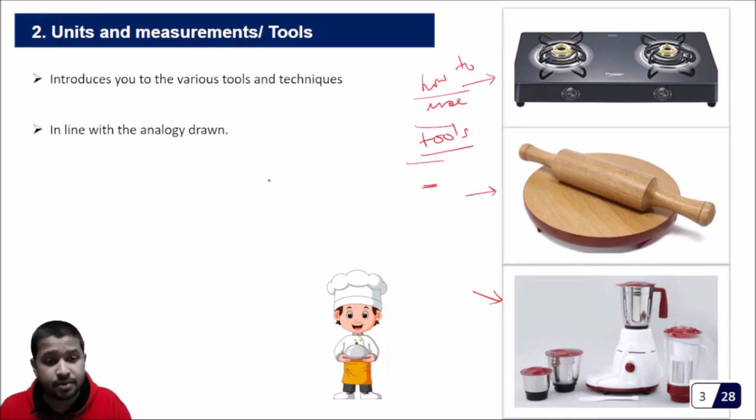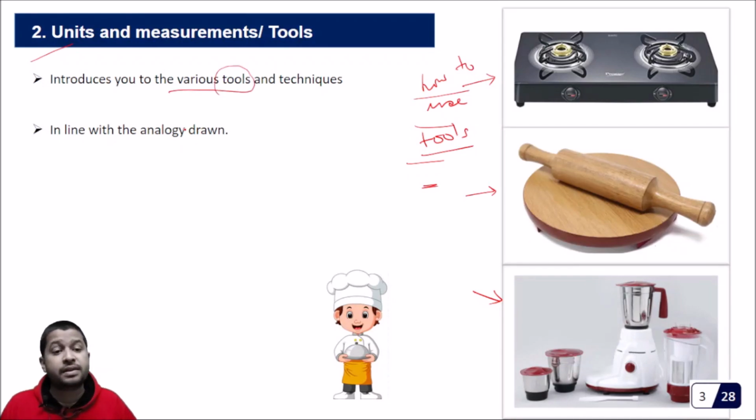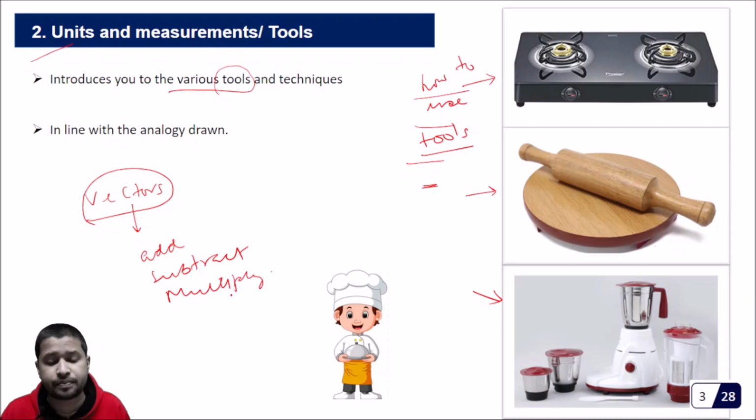In a very similar way, what chapter 2 does is it is going to introduce you to the various tools, various units required. How do you measure things? For example, vectors. Vector is a tool. If you want to study physics, if you want to pursue physics, you have to understand what are vectors, how to deal with vectors, how to add vectors, how to subtract vectors, how to multiply vectors, and so on.